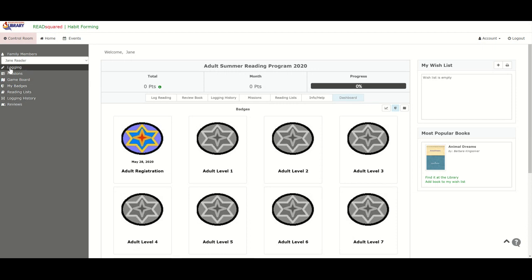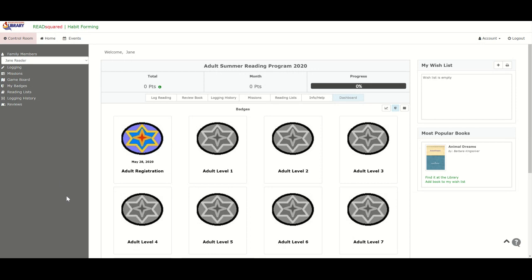Okay, we are going to focus on the logging. There are two ways to do it. You may click over here, or if you look up here at the top, all of those things are along the top here as well on your page. You can see how many points that Jane has earned so far, which is none for the month, and the progress toward the end goal of finishing the program. Of course, she doesn't have anything in here yet because she hasn't logged anything.